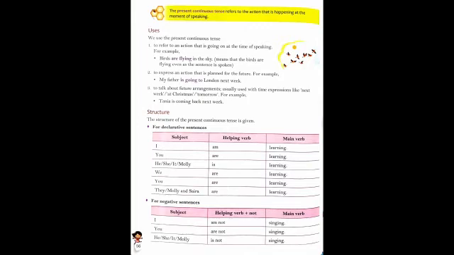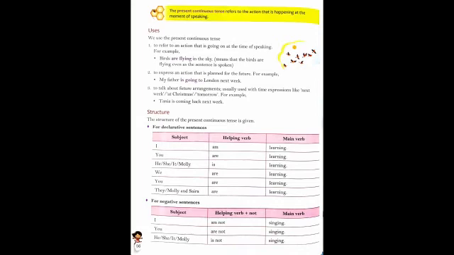Some more uses: to describe changes that take place, like pollution is increasing day by day. When you are talking about pollution, this is an undergoing process. The action is going on at the time of speaking. The pollution is increasing day by day, because when you are speaking about it, it is already increasing. Prices are increasing.